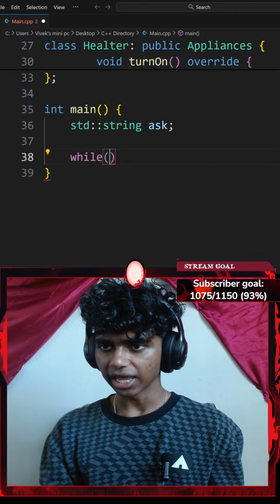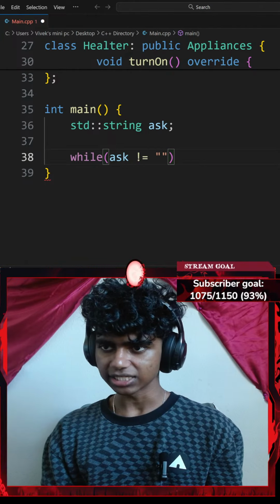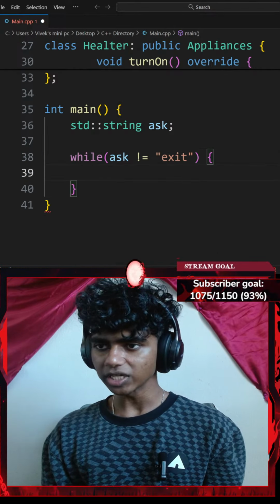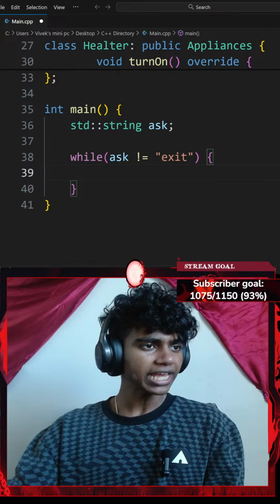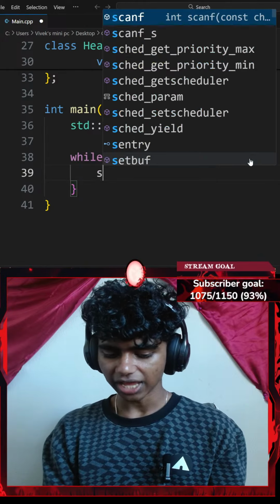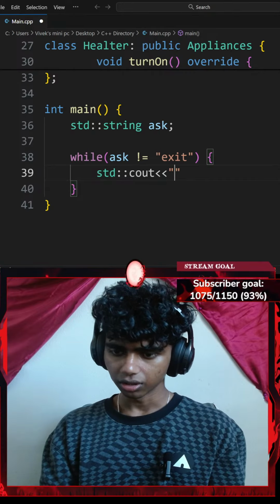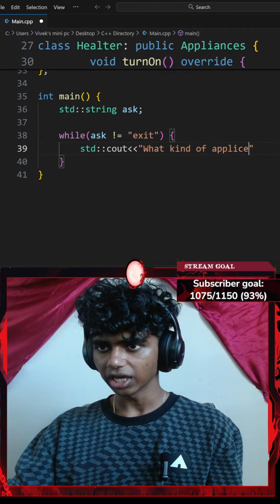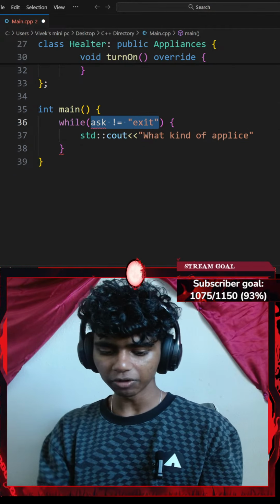Okay, so I'm going to go with something like while my ask variable is not equal to, let's say, exit. I'll go with a pair of curly braces. I'm going to use a while to repeatedly ask what kind of appliance they want to use. So I could go ahead and add a standard console output with an insertion operator that says something like, what kind of appliance. Honestly, I might remove my ask from here, and let's go ahead and convert this to a while true loop. I think that would be much better.